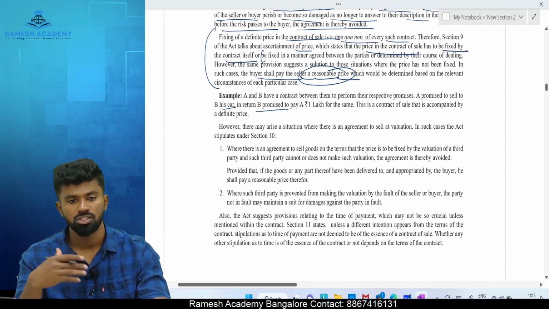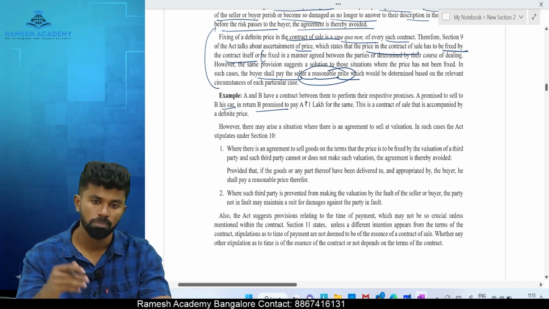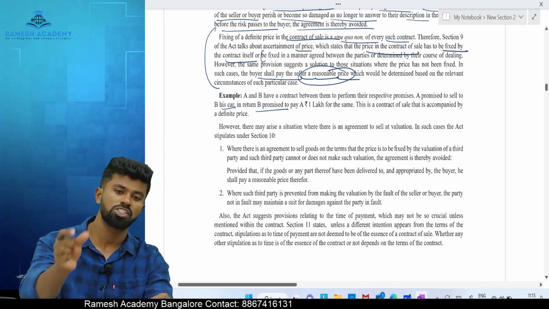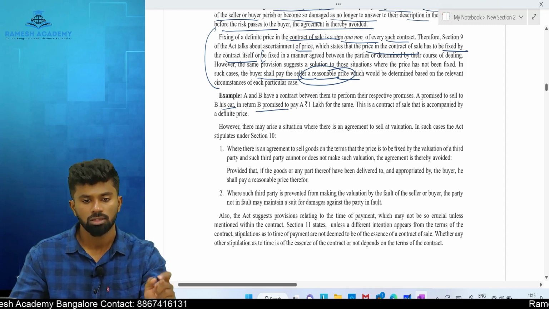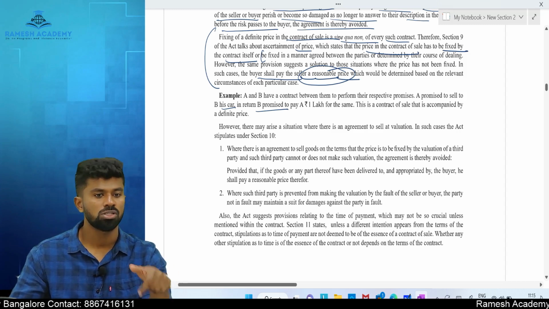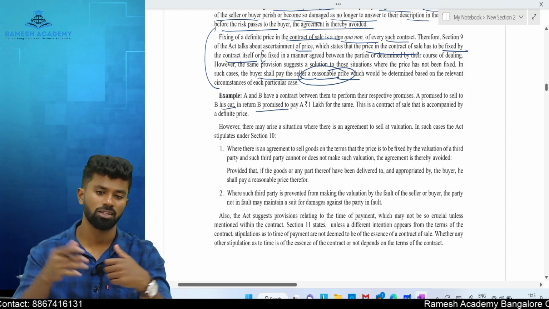If I contract to sell my company shares subject to the price fixed by a valuer, that is my CA or CMA, then the price of the goods depends upon the price fixed by the CA or CMA.